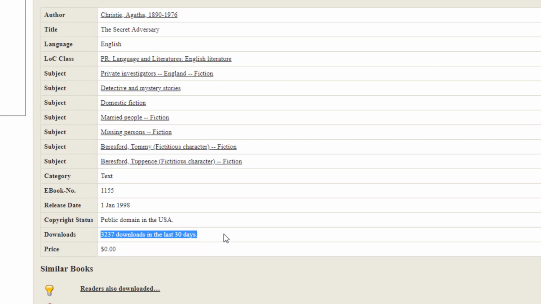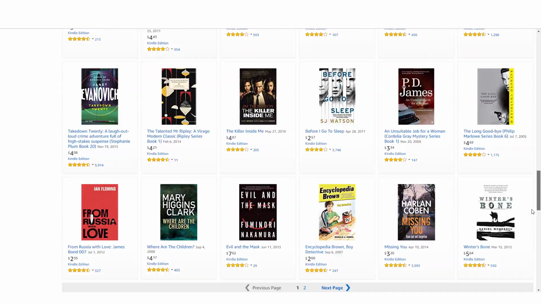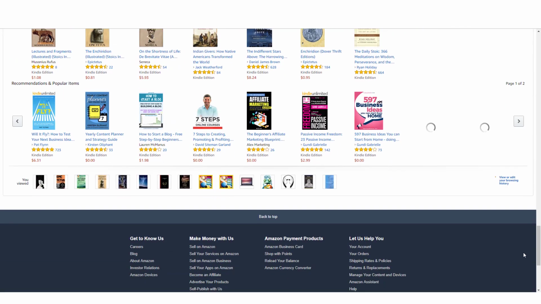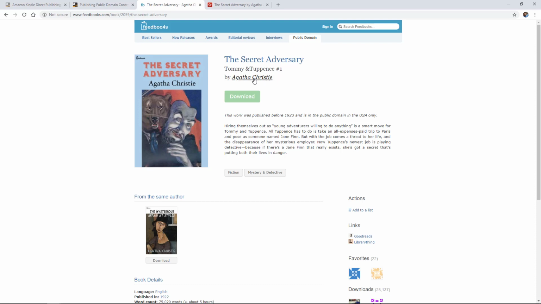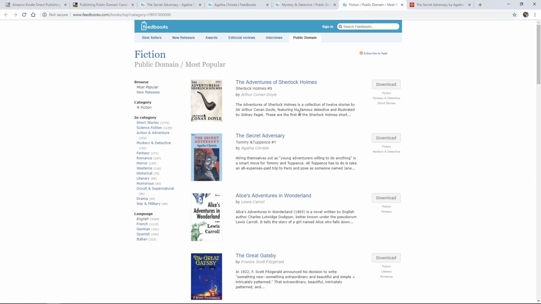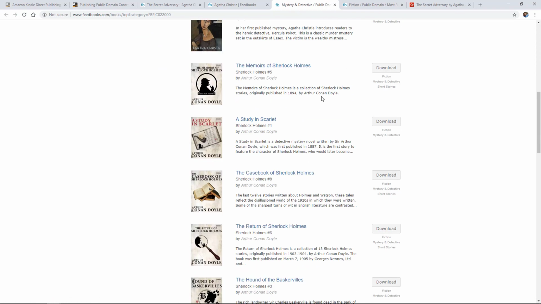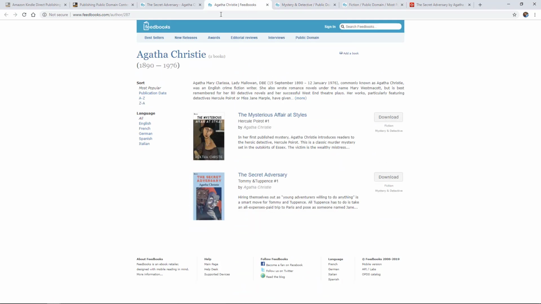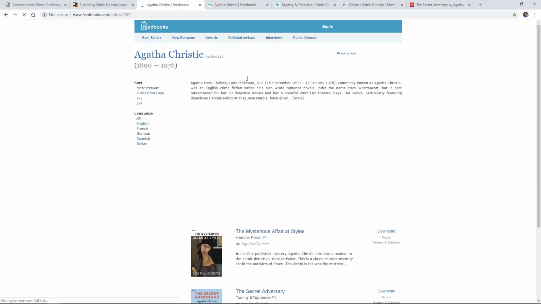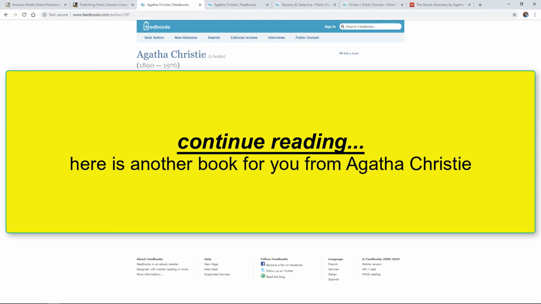Now that we have validated that this book is a good choice, we also need to check the competition on Amazon itself to ensure we add unique sections to our version of this book in order to encourage people to buy this version. Additionally, you can also click on the author's name or the category names here on Feedbooks' website to find more works from the same author. This is useful information because it helps you guide your readers to pick their next book. Since they have read this one, hopefully the complete book, chances are more that they may want to read more from this same author. Just make their job easier by adding a note at the end of your book like this one, while linking to another similar book from the same author, which you can create as well.